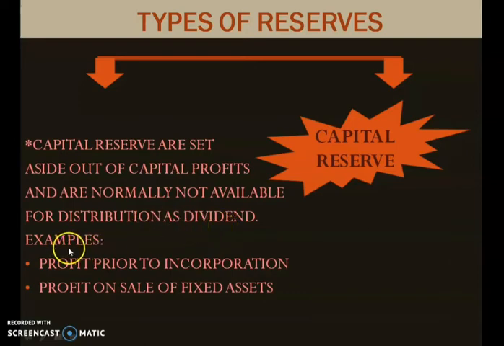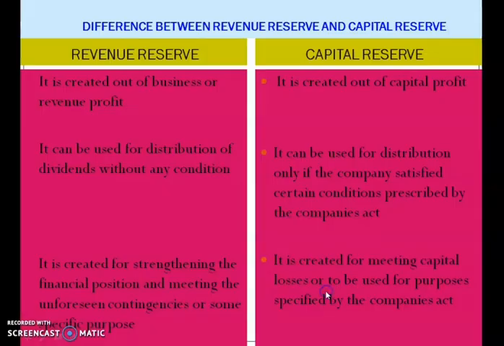Now what are the examples of capital reserve? Profit prior to incorporation and profit on sale of fixed asset. I told you that when we sell a fixed asset, selling a fixed asset is not our business, but because it was old machinery and we sold it, and on that we got the profit, that profit will be transferred to capital reserve. Okay, understand this properly, because in plus 2 also you will have the same concept.